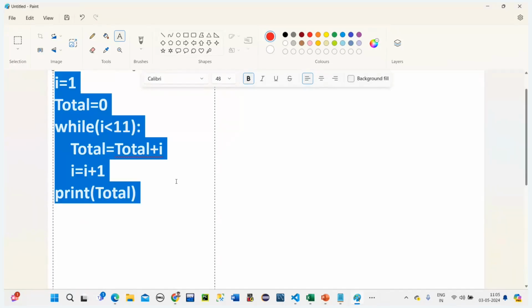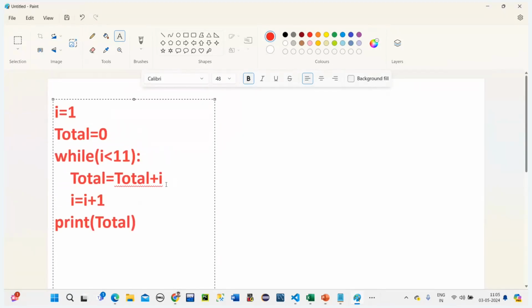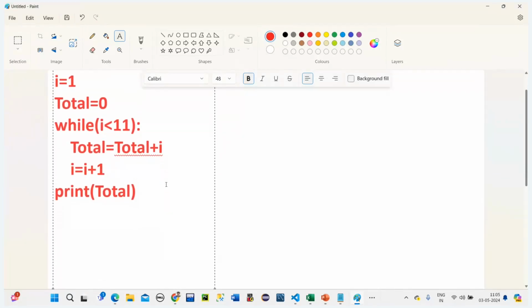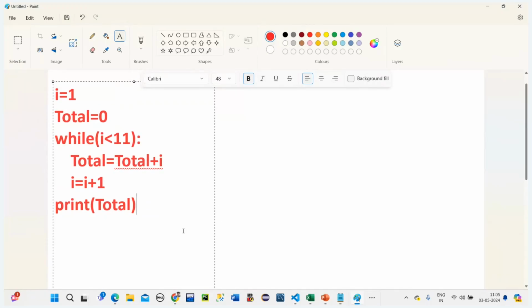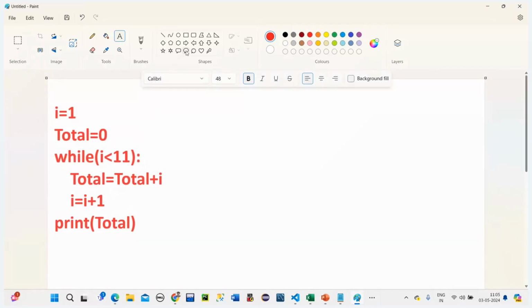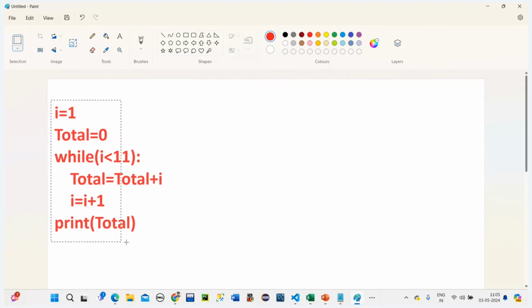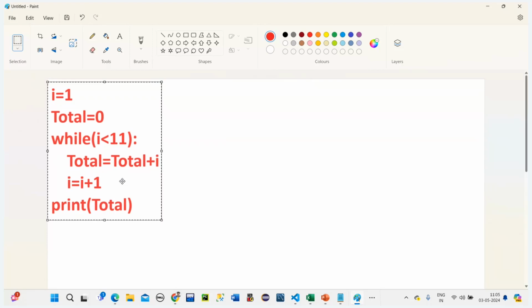Our main aim is 55. I will send you the screenshot. But you understood this class? I understand this class, but I tried it in a different way.